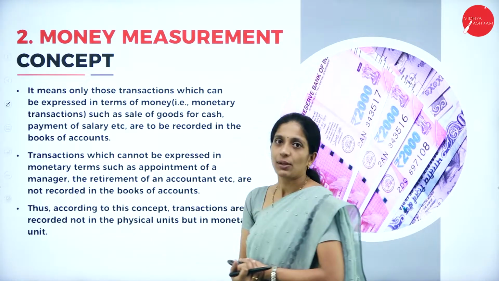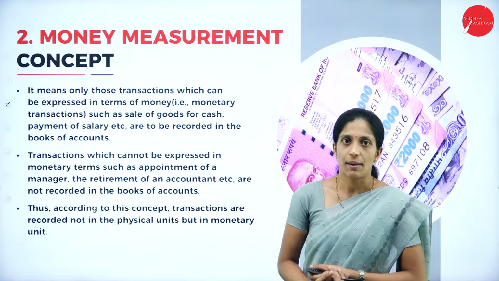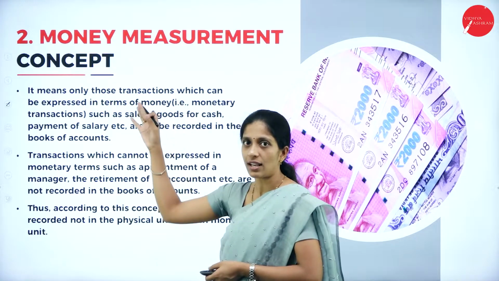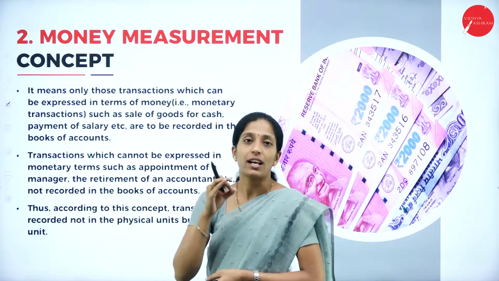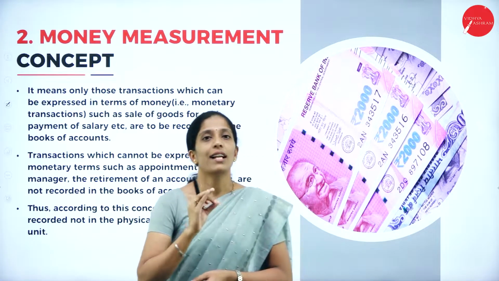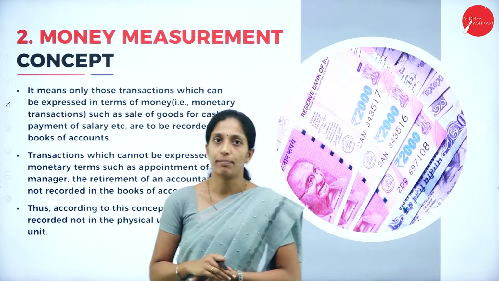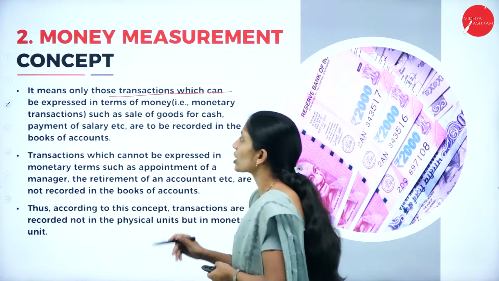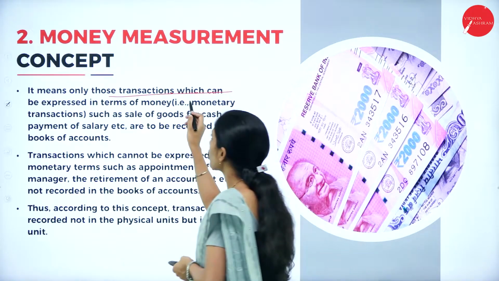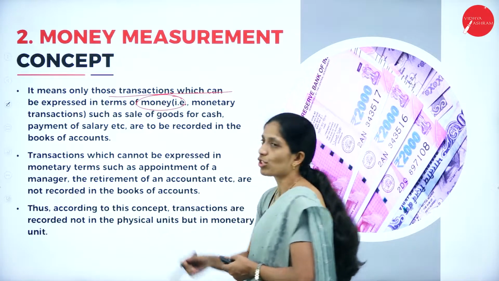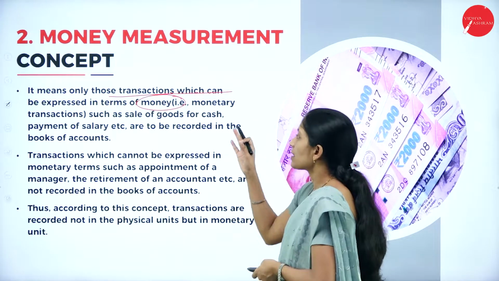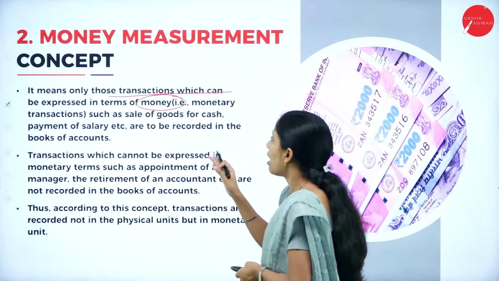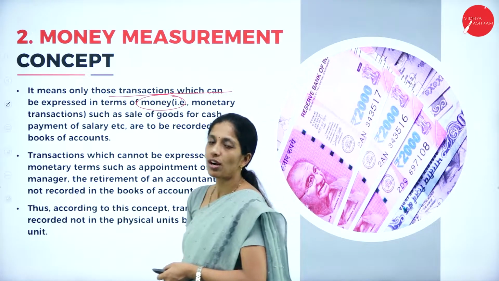Now coming to the second one, that is the money measurement concept. What is this money measurement concept? The word itself says it: all the transactions that are recorded in the books of account have to be measured in terms of money. It means that only those transactions which can be expressed in terms of money, that is monetary transactions such as sale of goods for cash, payment of salary, etc., are to be recorded in the books of account.